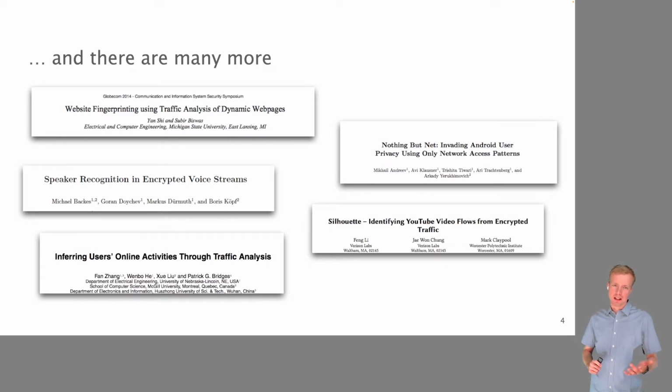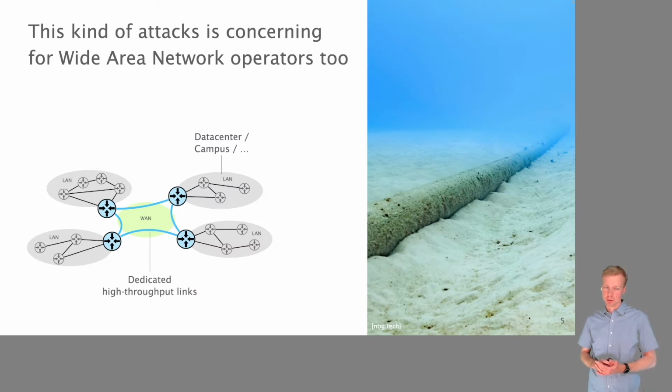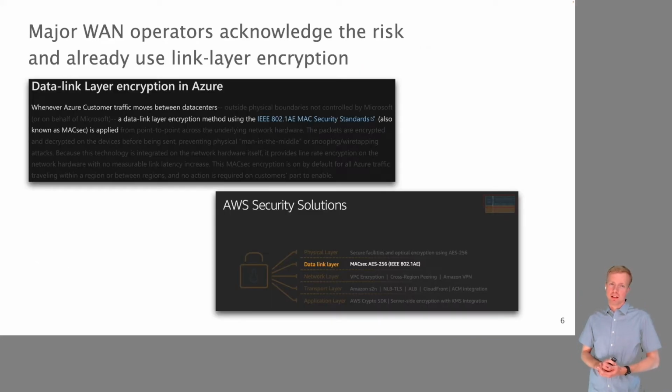And while most of these attacks are focusing on internet traffic, we argue that wide area networks are at risk too. Because these networks connect multiple sites of an organization, such as different data centers or campuses. They spread over large geographical distances, and they are therefore fairly easy to eavesdrop. In fact, major operators of such wide area networks, such as Microsoft and Amazon, acknowledge that their traffic is at risk, and they say that they do not only encrypt their traffic on the application layer, but also at the network layer using an encryption scheme called MACsec.